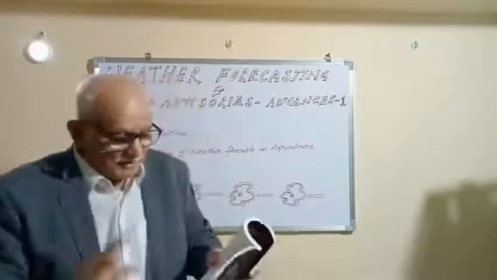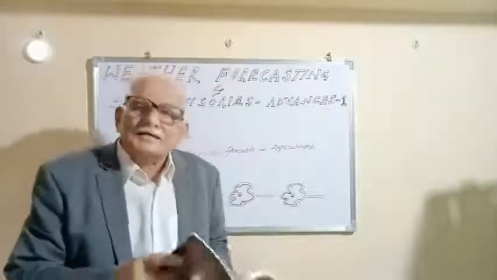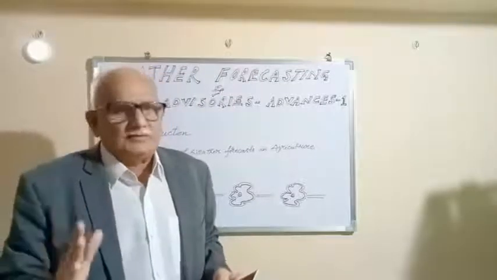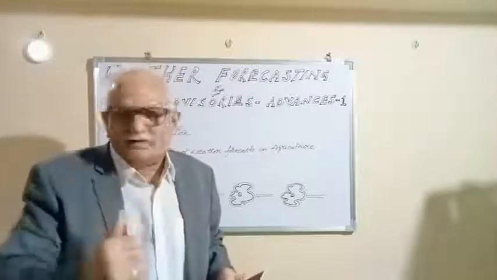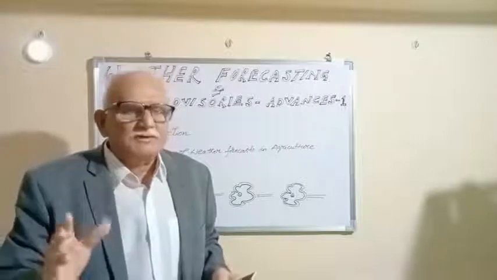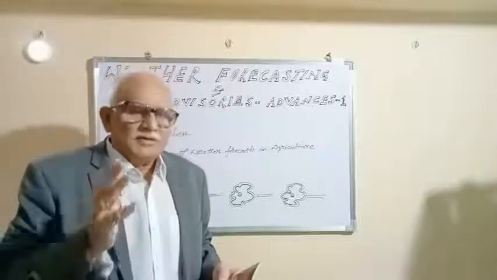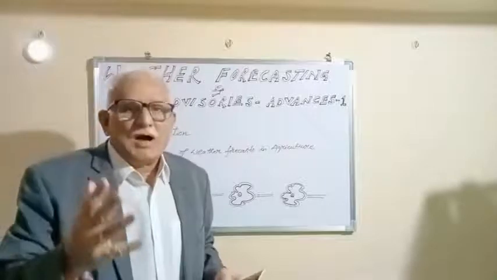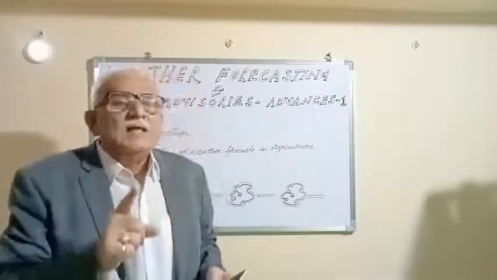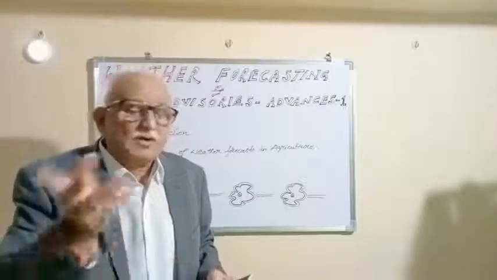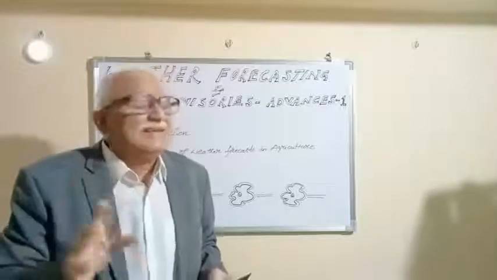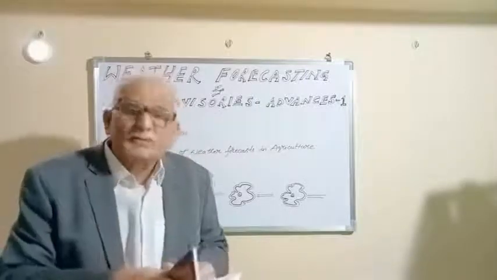Weather forecasts, as I said, are divided into 3: short range, medium range, and long range weather forecast. The short range includes nowcasting, very short range, and short range weather forecast, up to 72 hours: 0 to 12 hours, and 3 days up to 72 hours. The medium range weather forecast is from 3 days to 10 days, maybe up to 12 days. The long range weather forecast is 10 or 12 days to 1 month, sometimes 1 year, and in 3 or 4 countries, even 2 years.